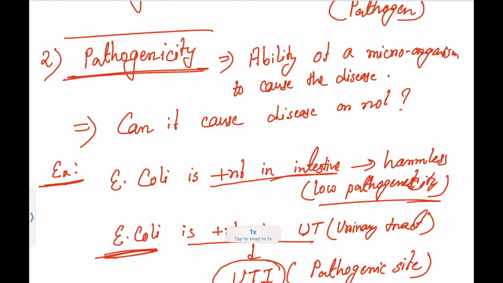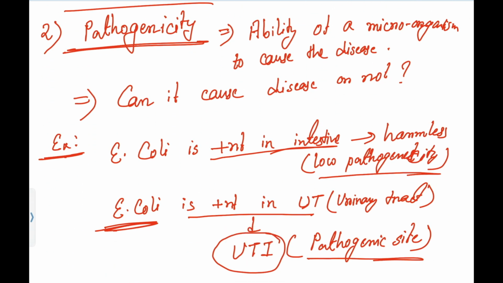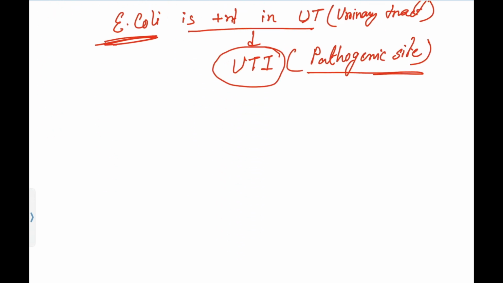So did you understand what pathogenicity is? Pathogen means a microorganism that causes disease. Pathogenicity means the ability of a microorganism to cause disease. Can E. coli cause disease when it is present in the intestine? Your answer will be no, so it doesn't have pathogenicity then. Can E. coli cause disease when present in the urinary tract? Your answer will be yes. It causes urinary tract infection, and then it has pathogenicity. I hope you are clear with this concept.